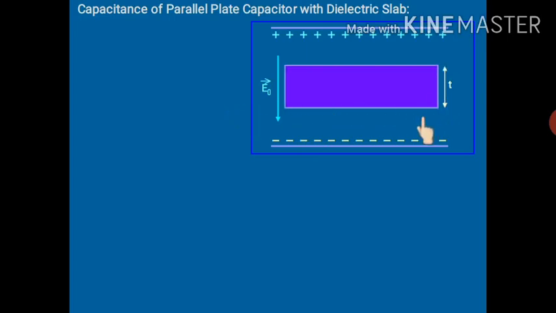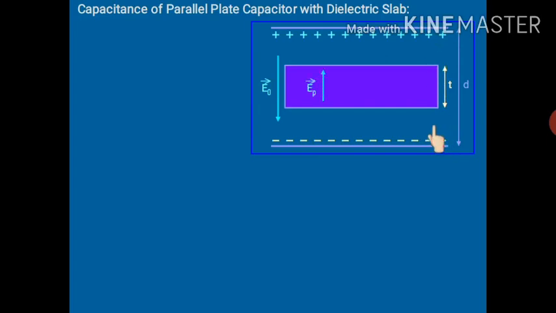Here we have two plates. This one is positively charged and this one is negatively charged. In between these two plates an electric field will be set up. That will be E0, and its direction will be from top to bottom. This is the dielectric slab. Its thickness is T, and D is the distance between the two plates.